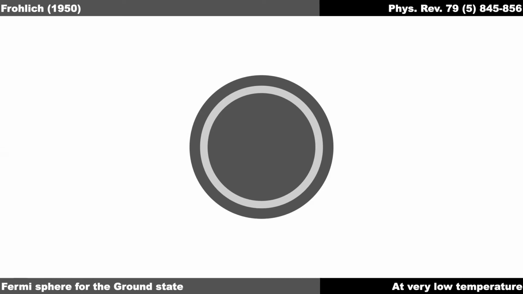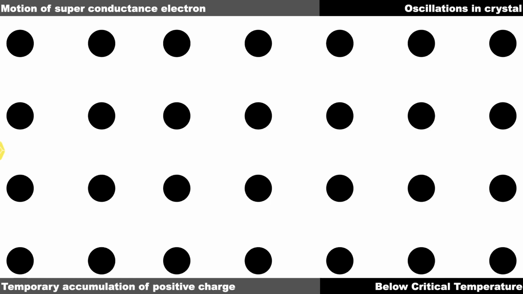And Frohlich in 1950 proposed that this particular state is energetically more stable because of interactions of electrons with high energy difference, forming something close to a bound state. Because of this bound state, there is a compensation of energy that actually compensates for the extra energy that has gone into transforming the Fermi sphere.